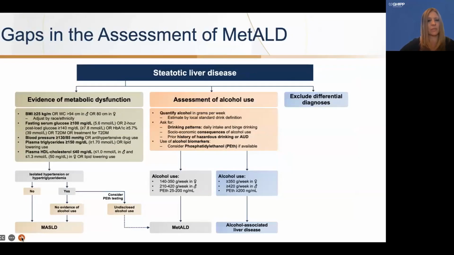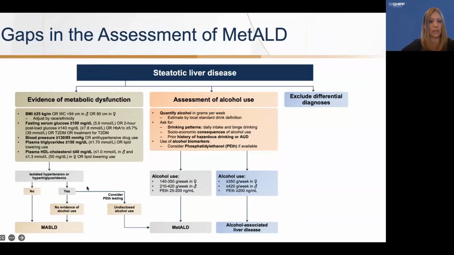I just want to dial down into exactly what the different factors are for metabolic disease. We can see that the parameters are listed here. BMI greater than 25. This should be adjusted by race and ethnicity. A fasting serum glucose of greater than 100 or being on some sort of treatment for type 2 diabetes.